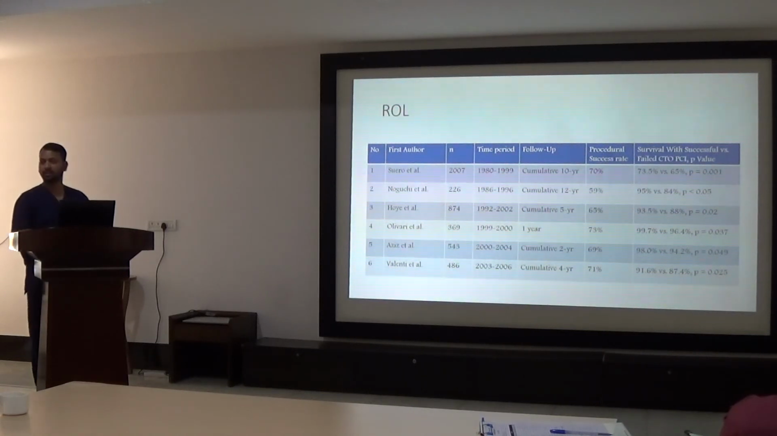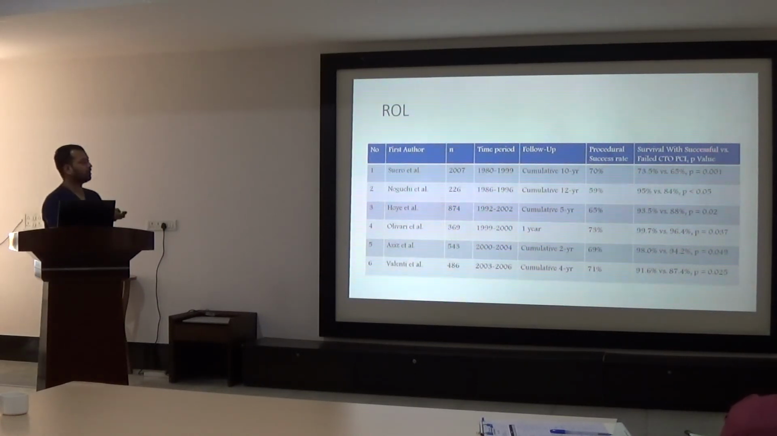Coming to the review of literature of CTOs, here I have compiled various studies of CTO lesions, which have survival with successful versus failed CTO benefits and procedural success rates. Here we can see a very low success rate, but survival benefit was observed in most of the patients. In the first trial there was 73.5% versus failed CTO 65% benefit. In the second trial 95 versus 85.4% benefit was observed. Concluding that there is a benefit in opening the CTOs.